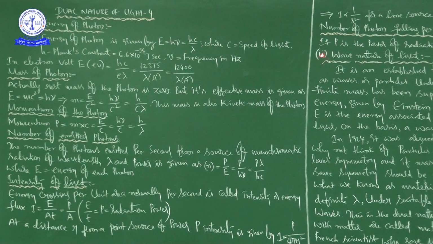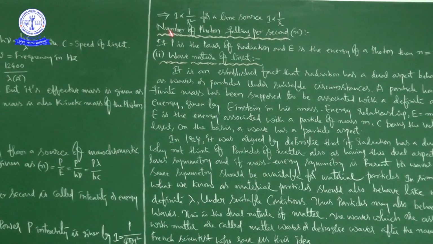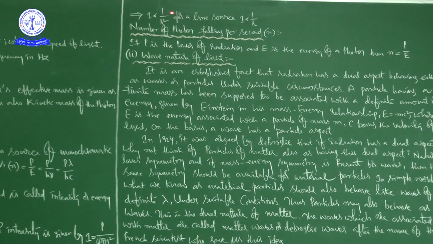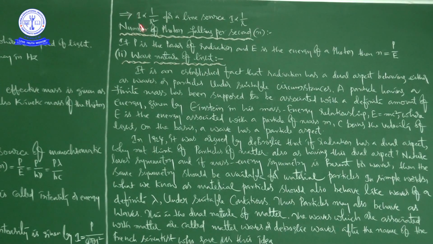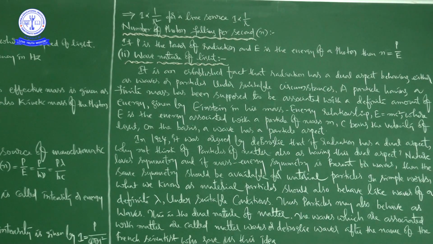From this relation, you can see that I is directly proportional to 1 by r square, and for a line source, I is directly proportional to 1 by small r.